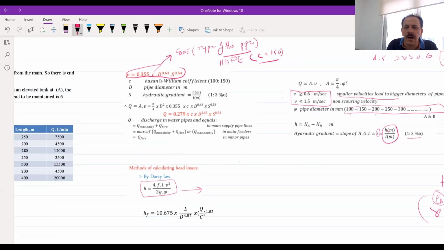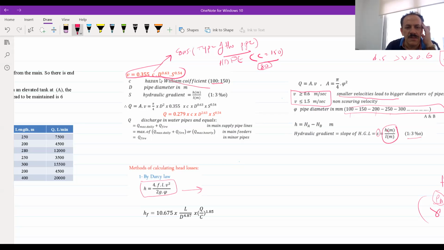Whenever you want to buy a type of material or a pipe, you have to ask what this pipe's Williams-Hazen constant is. They will give it to you in a catalog. So it will be around 100, and if we have an old pipe or a non-active pipe, it will be less than 100, maybe 80, maybe 75. This is one, so we have this C.